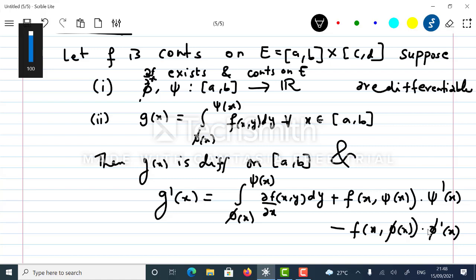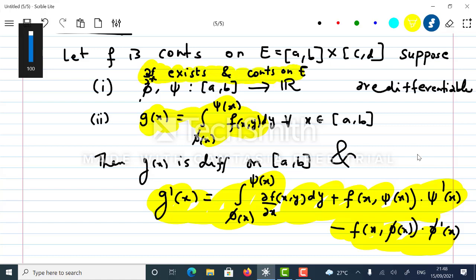This formula will be highly useful for problem solving, and in fact we have already solved an example with the help of this formula. There were a few corrections I made: it should be f of x comma y, not dou f by dou x initially, and I forgot to write this.